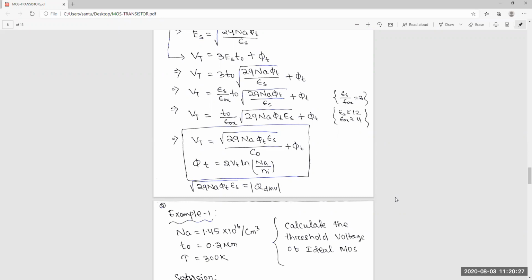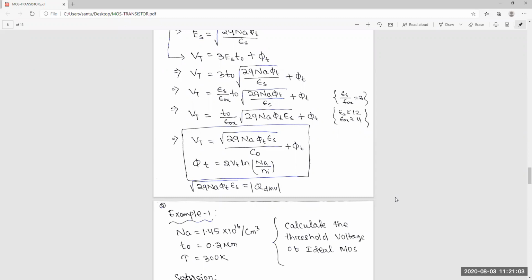Q is equal to 1.6 into 10 to the minus 19, and phi t as calculated. Epsilon s is equal to 12 into 8.854 into 10 to the minus 14. You can put that. So has everyone calculated phi t or not? After that I will show you.